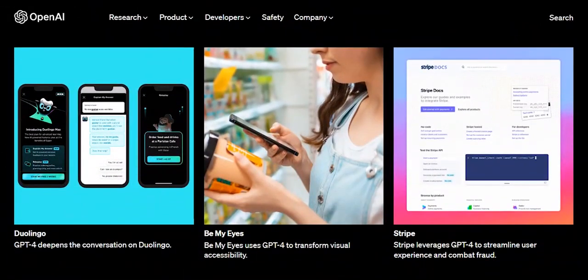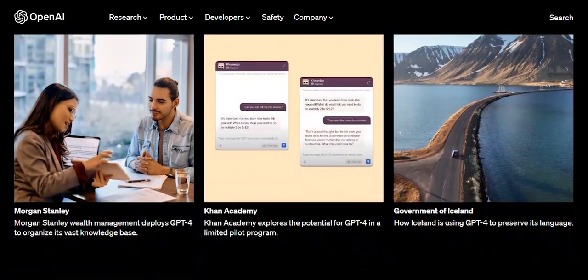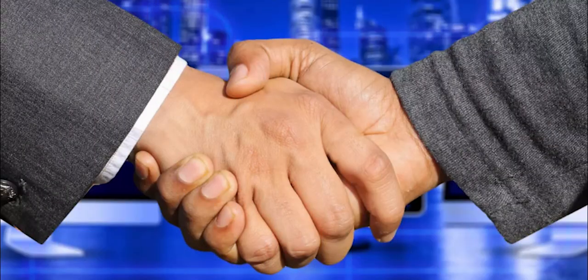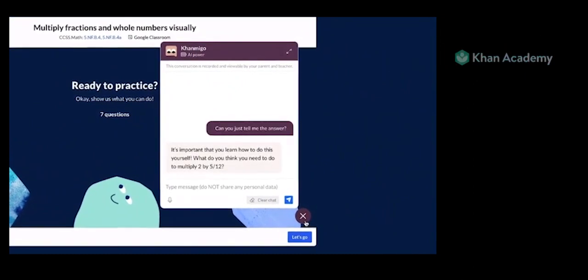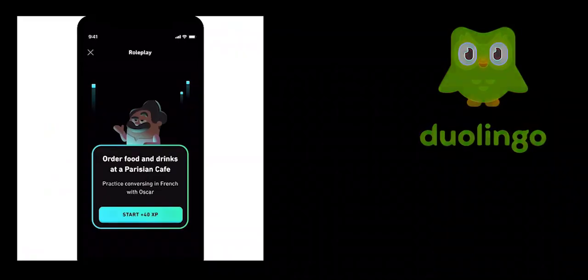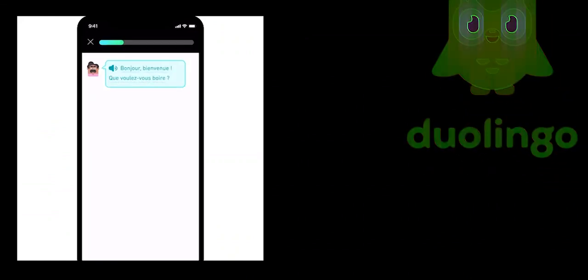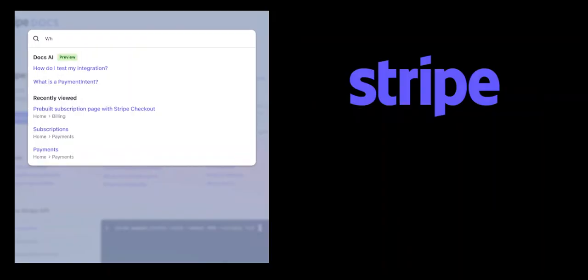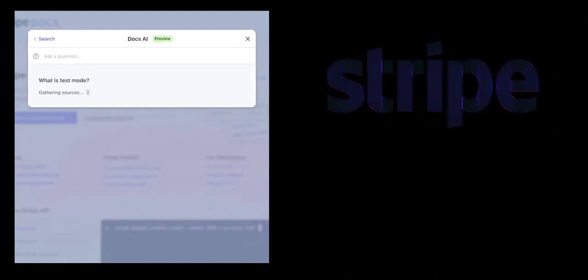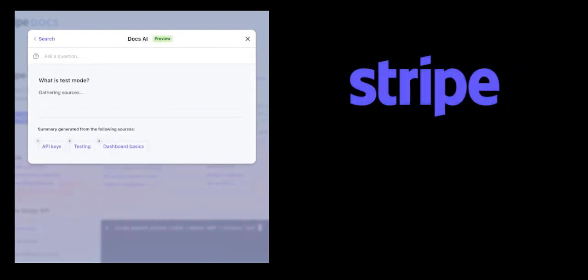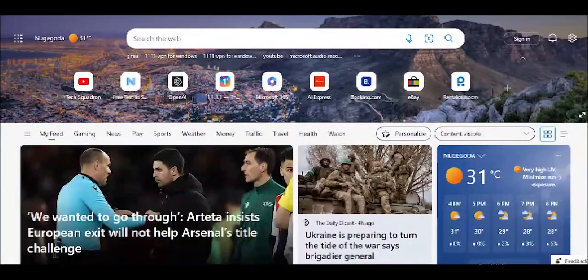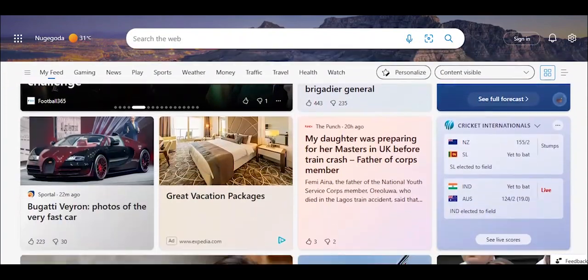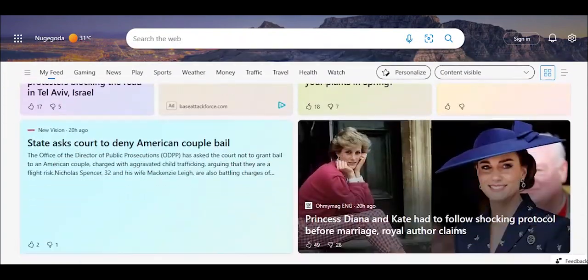GPT-4 has also presented some of the companies that have already partnered with them to use their technology. These companies have integrated GPT-4 into their services, and one such example is Khan Academy, Duolingo, Stripe, and Microsoft's Bing. They have successfully integrated GPT-4 into their product.